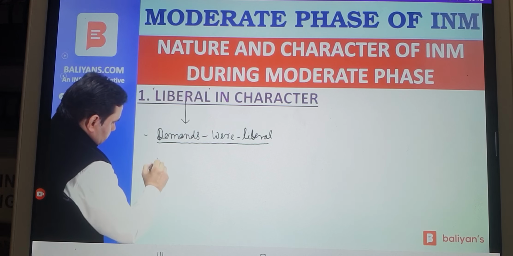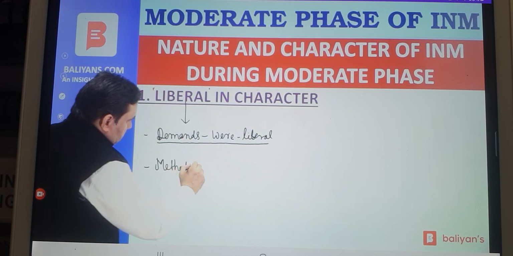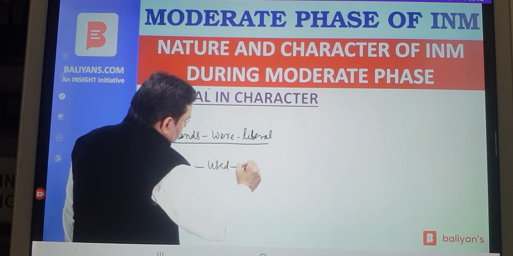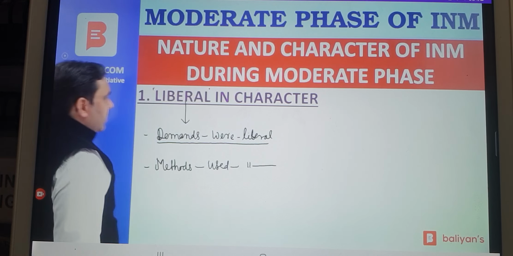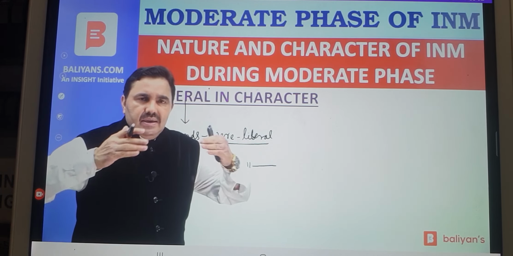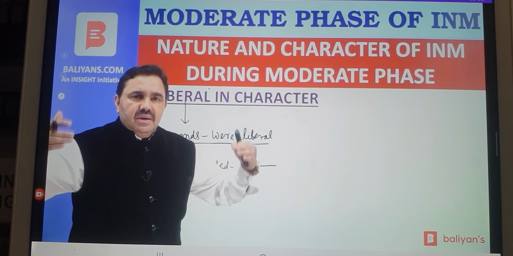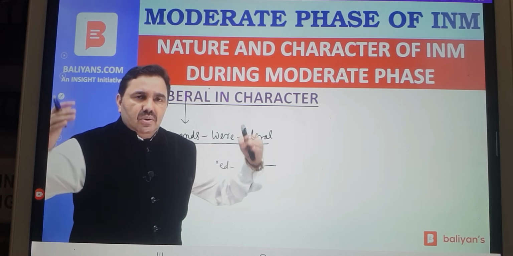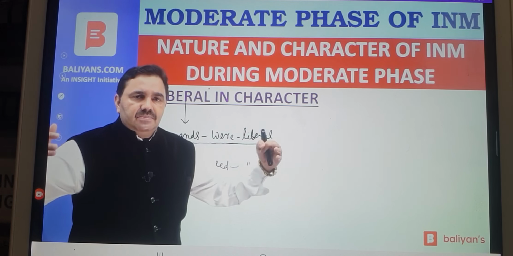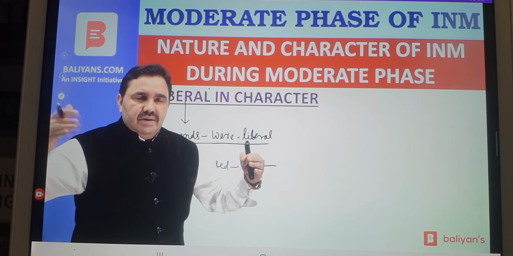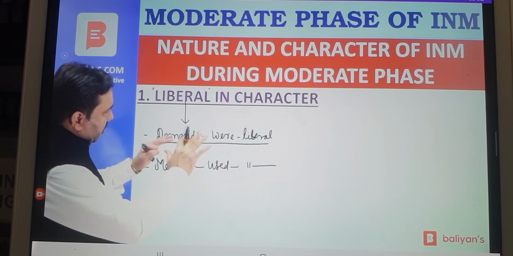The methods used by moderates were liberal. What were the demands? They were demanding extension or enlargement of legislative councils, greater representation of Indians in legislative councils, greater association of Indians with the task of administration, simultaneous holding of civil services examination in India along with London, reduction in military expenditure, increase in developmental expenditure. So they were having moderate demands.